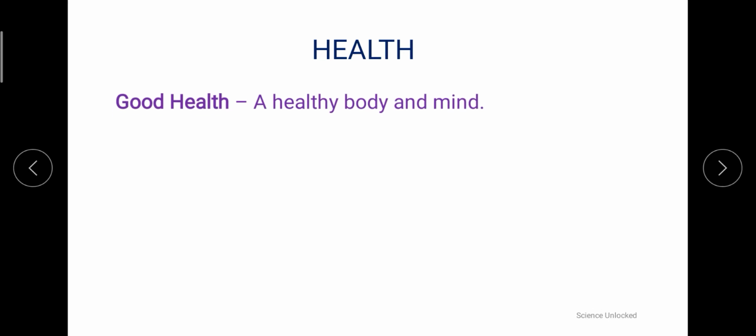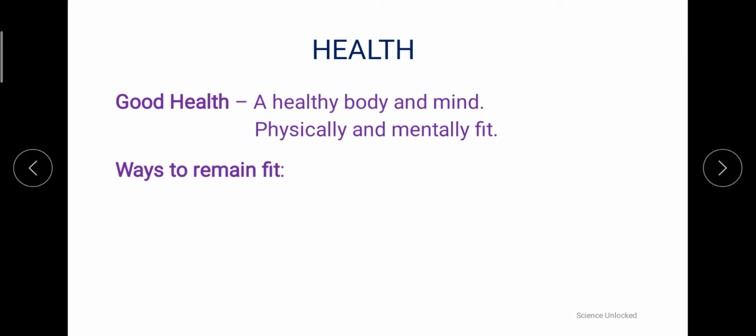The very first thing, what is health? Whenever we talk about good health, it is always going to have two aspects, that is with reference to physical fitness and mental fitness. So whenever we say that a particular person is good in health or a healthy person, that means the person is healthy at his body level as well as on the mind level. That is the exact reference.